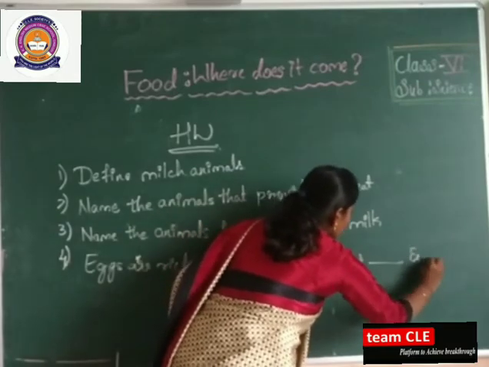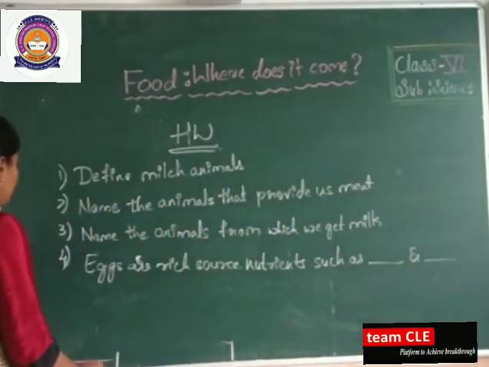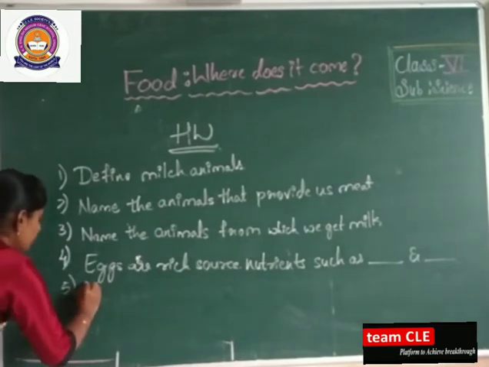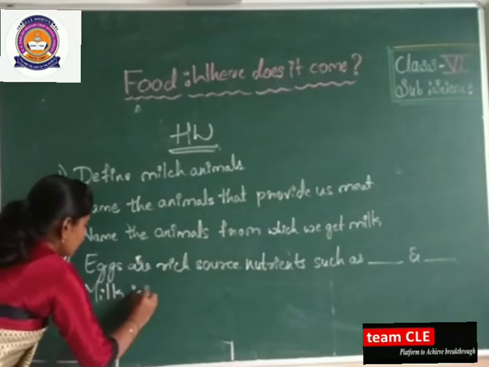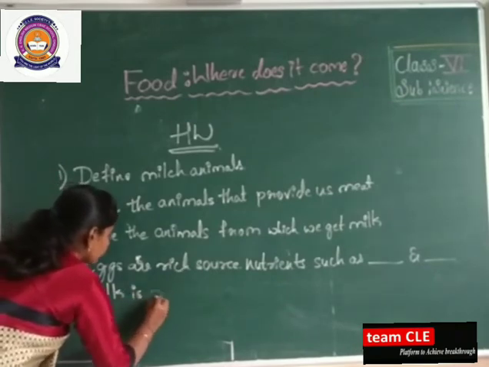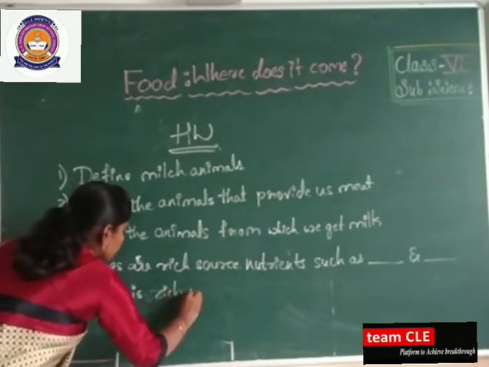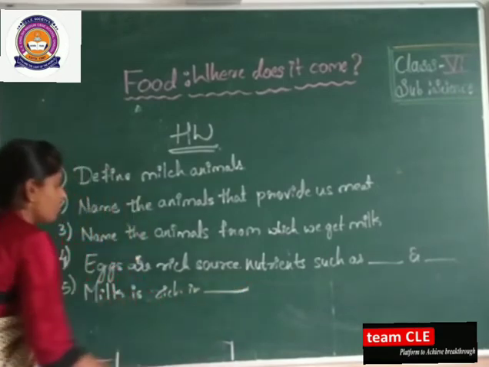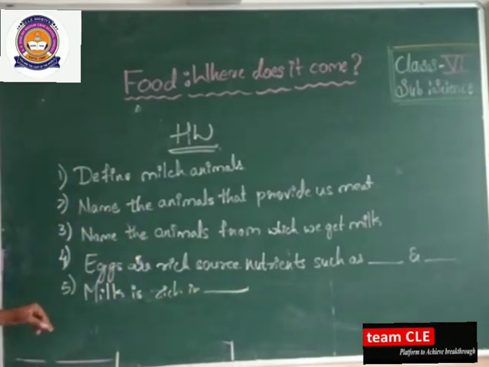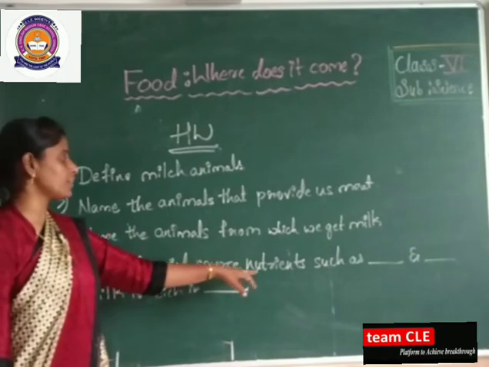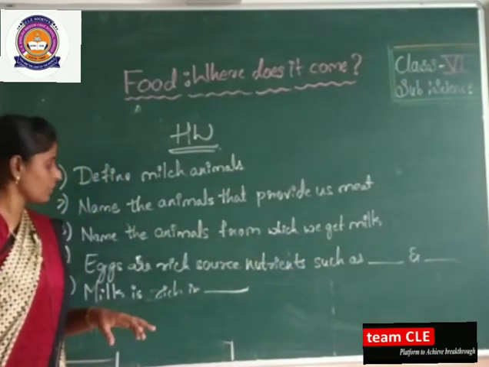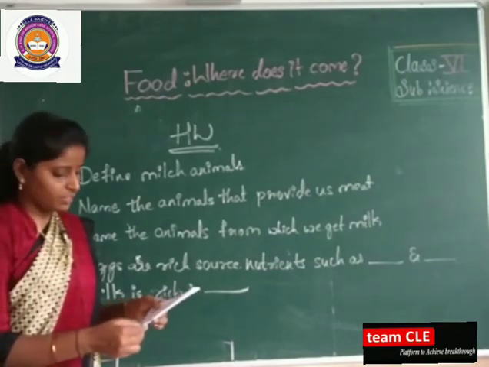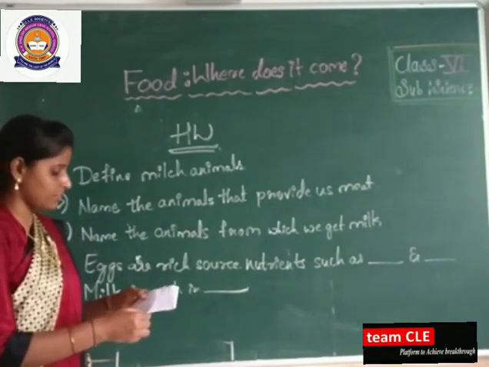Next, the fifth one: milk is rich in dash. Milk is rich in calcium. And eggs are a rich source of nutrients like what here? They are vitamins and proteins. All these we studied today, proteins and vitamins.